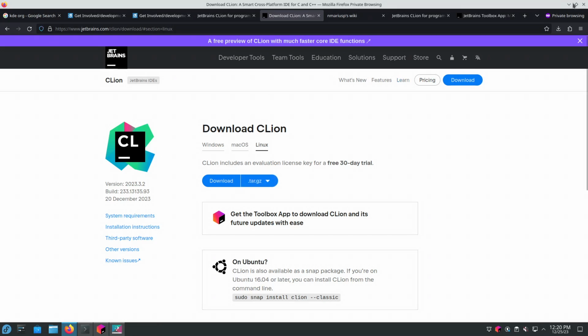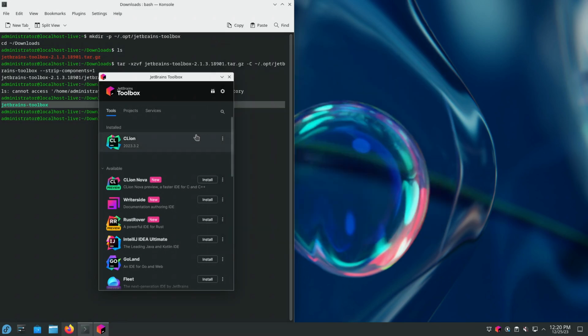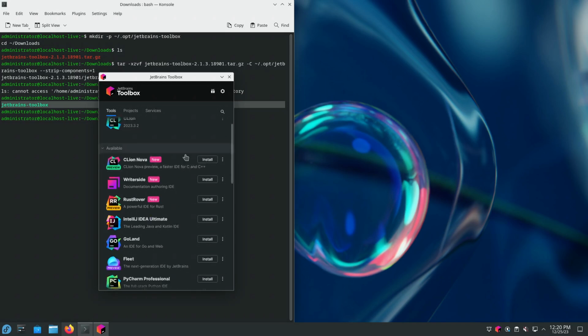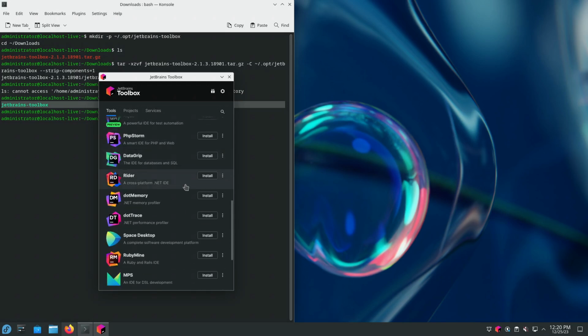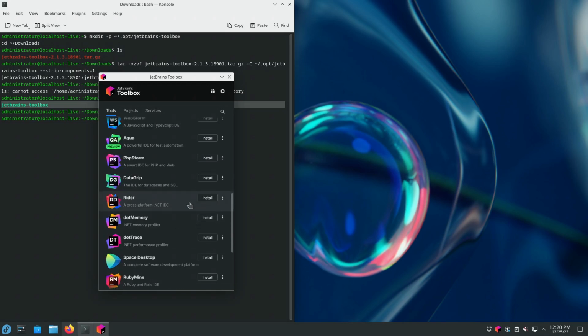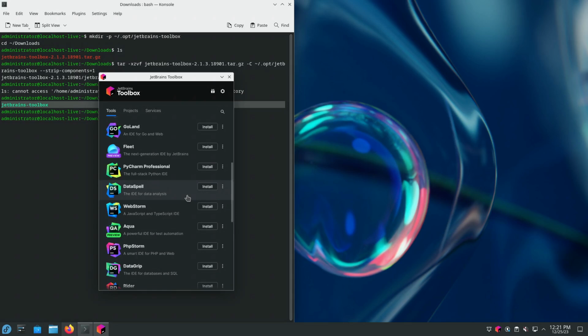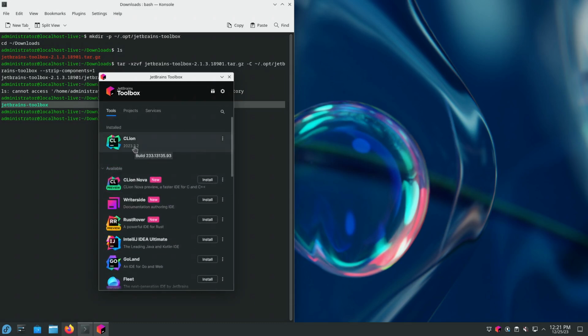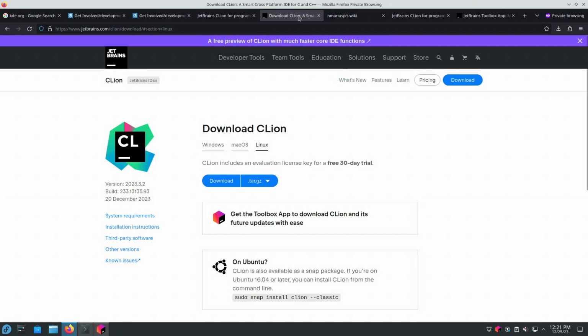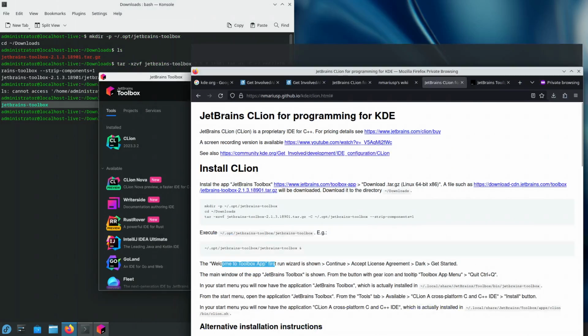And apart from that, we have an entire list of integrated development environments that we can choose from, even the gratis ones, which can also help while programming for KDE, such as the integrated development environment for Python, which is PyCharm Community. Okay, so CLion is now installed correctly. Let's go back to my page and see what's there.